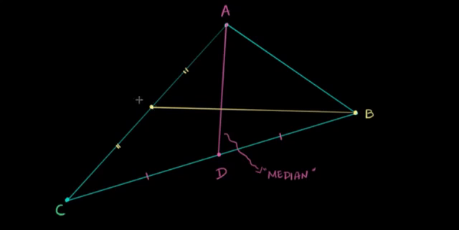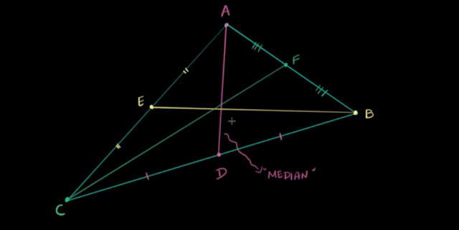Now maybe I can call this point E. E is the midpoint of AC. There's only one more median I need to draw, and that's the one that connects C to the midpoint of AB. And there it is. Now let me name this point F, and we know that AF is going to be equal to FB.